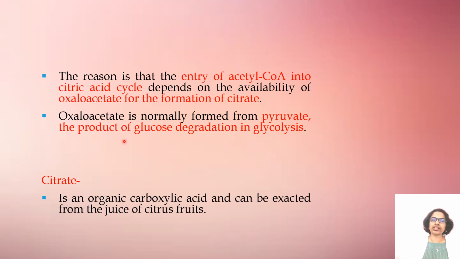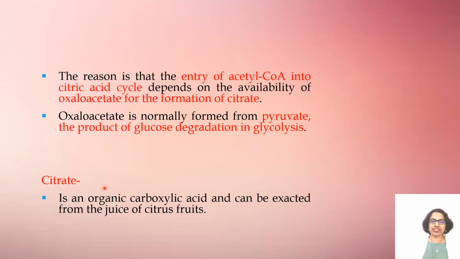So what is the importance of oxaloacetate? For example, acetyl coenzyme A needs to enter the citric acid cycle, which depends on the availability of oxaloacetate. Why does it have to be available? For the formation of citrate. How is oxaloacetate formed? It is formed from pyruvate, the product of glucose degradation in glycolysis. So what do you mean by glycolysis? Breakdown of glucose to produce energy. Lysis, always remember, indicates breakdown.